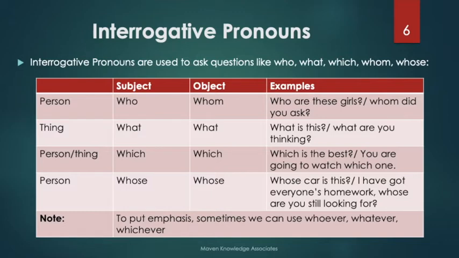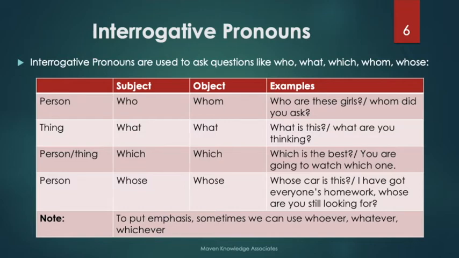Next is which, which is used in the case of both person or thing. Which is the best? So which is used as a subject in this sentence. You are going to watch which one? So which in the second sentence is an object. We are referring to which movie you are going to watch.